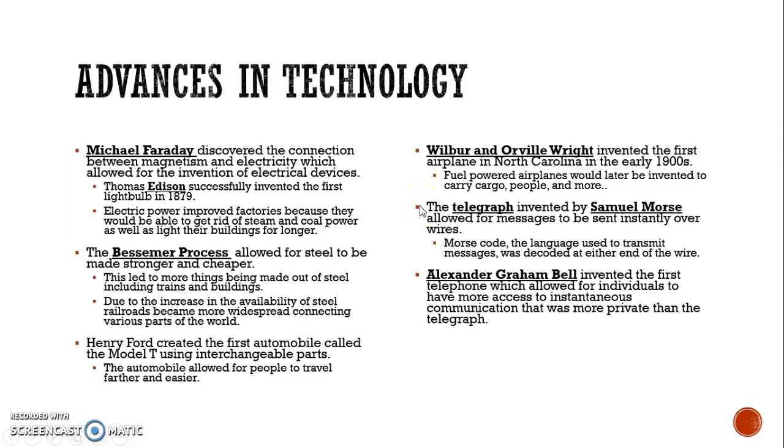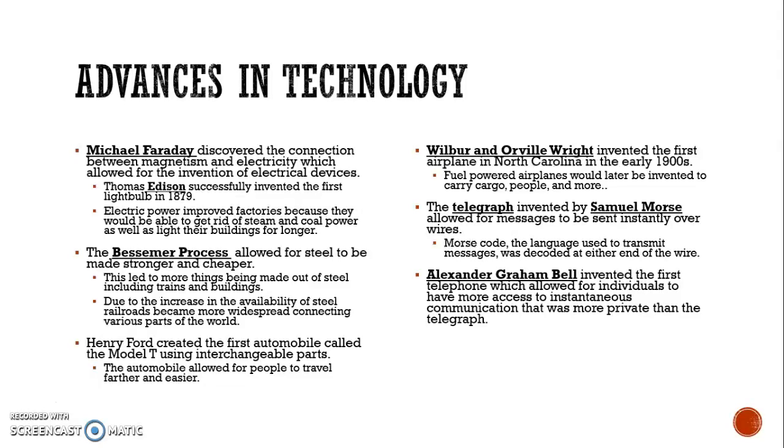A couple of main people that were really big inventors during this time period were Michael Faraday, who discovered the connection between magnetism and electricity to allow for the invention of electrical devices. Thomas Edison then was able to create the first light bulb. Electrical power improved factories because now they were able to get rid of steam and coal and light their buildings for longer.